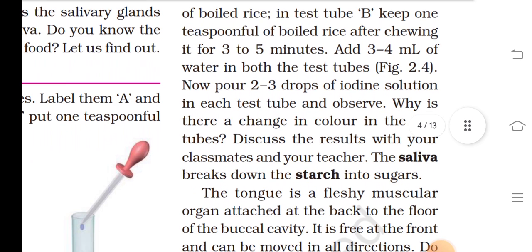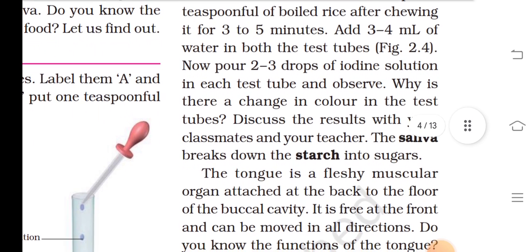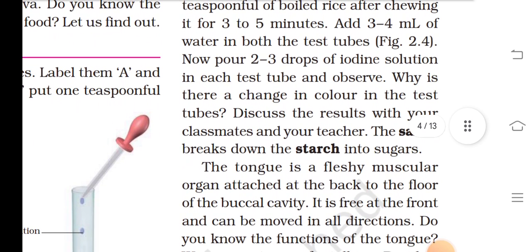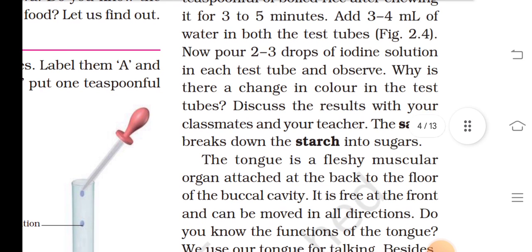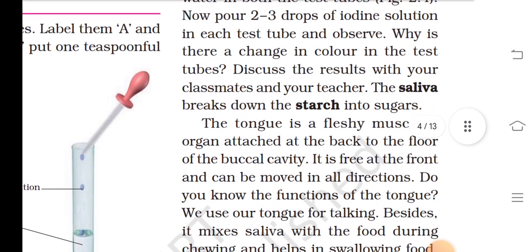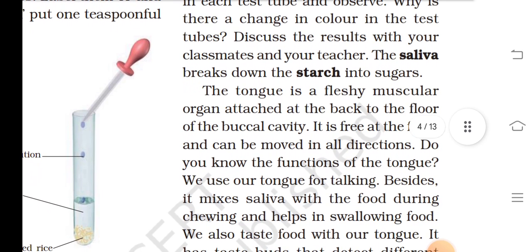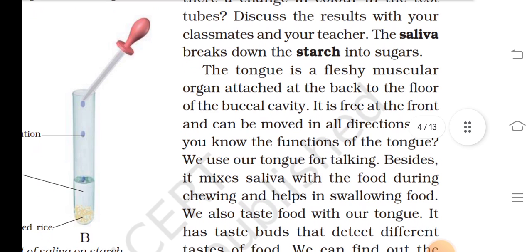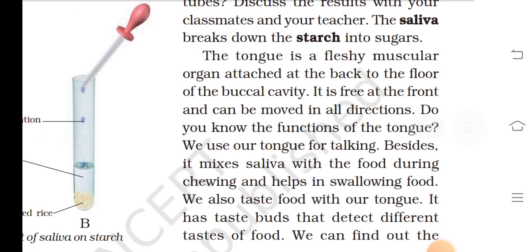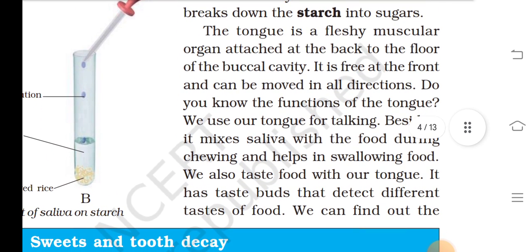Keep one teaspoon of boiled rice after chewing for 3 to 5 minutes, and add 3 to 4 ml of water in both the test tubes. Now pour 2-3 drops of iodine solution in each test tube and observe. Why is there a change in color in the test tube? Discuss the result with your classmates and your teacher. The saliva breaks down the starch into sugar.